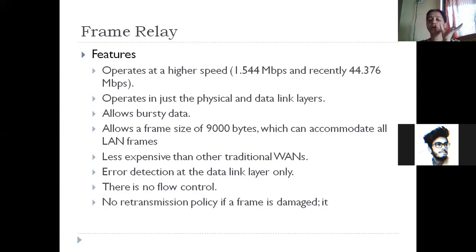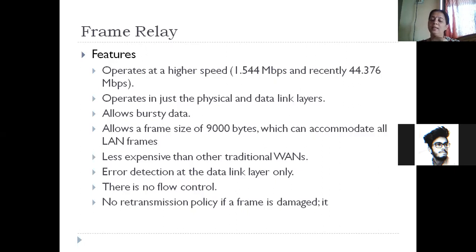Frame relay allowed transmission of frames whose size can be up to 9,000 bytes. So any type of LAN like Ethernet, token ring, or maybe FDDI could make use of frame relay for long distance transmission. In those days, this frame relay service was less expensive compared to other wide area networks. Frame relay is basically a wide area network which allows transmission over long distance.